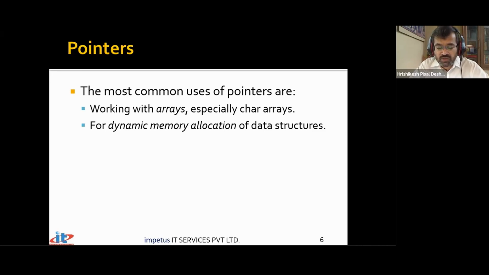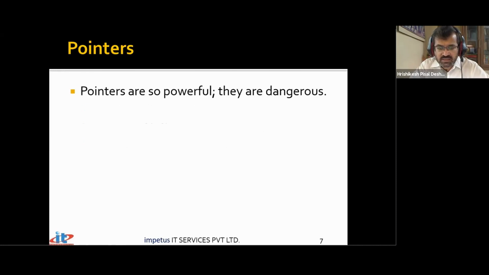The dynamic memory allocation gives us an opportunity to allocate and deallocate memory as and when required. जब चाहे तब allocate करो, जब नहीं चाहिए तब उसे release कर दो. That is something that we can achieve by using this concept of dynamic memory allocation. And that's something very important for us to implement any data structure. All these data structures that I mentioned, linked lists, stacks, trees and graphs, are best implemented by using the concept of linked data structures.